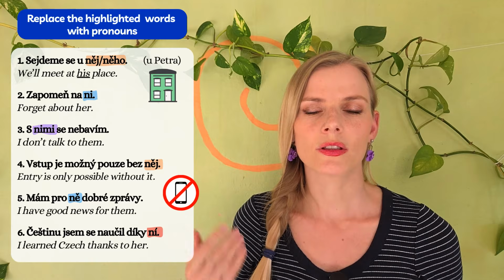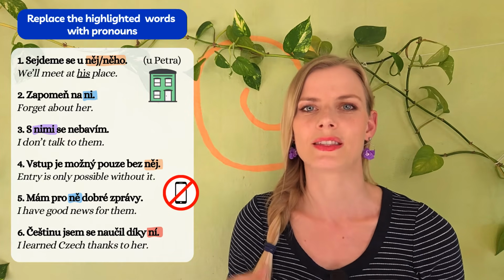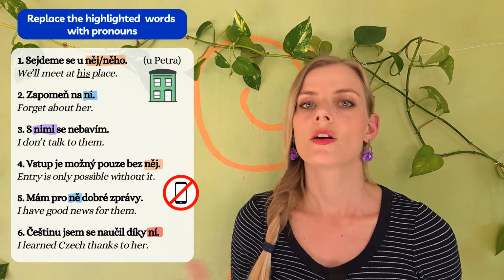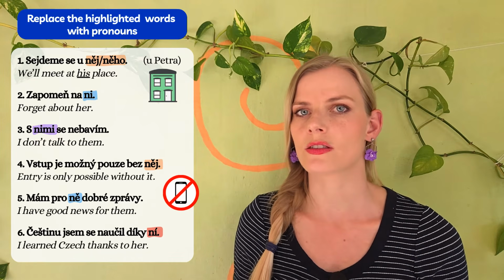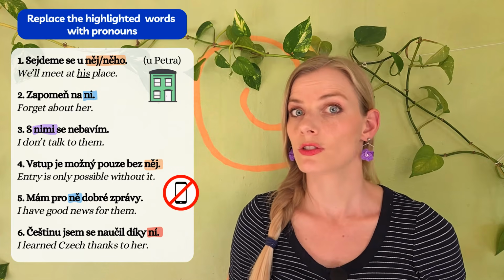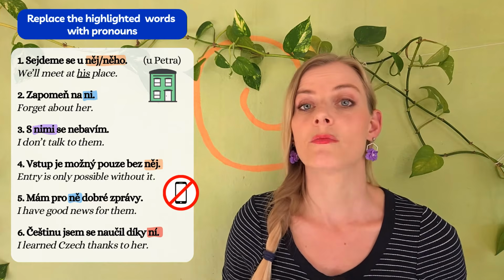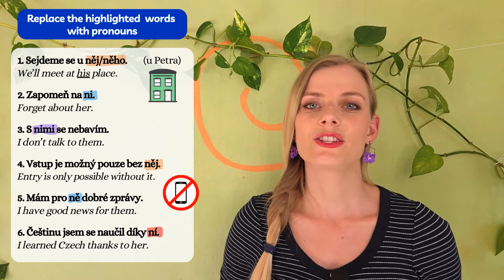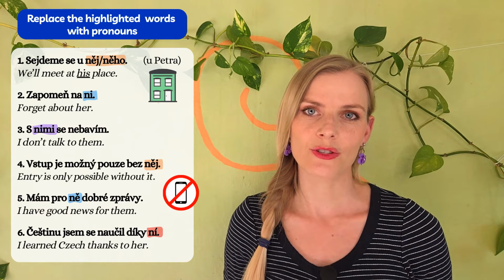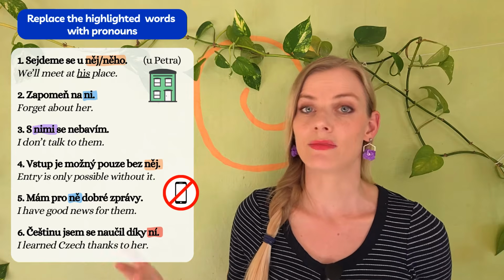Číslo 3. S negativními lidmi se nebavím. S nimi se nebavím. S nimi. Číslo 4. Vstup je možný pouze bez mobilu. Vstup je možný pouze bez něj. Not něho. 5. Mám pro rodiče dobré zprávy. Mám pro ně dobré zprávy. A číslo 6. Češtinu jsem se naučil díky tetě. Češtinu jsem se naučil díky ní. Díky ní.